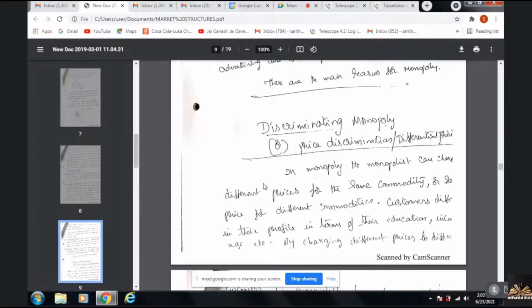Like for example, let us take the example of Central Railways as a monopoly. How is price discrimination done based on age? Like for example, if the age is below 10, we have a ticket whose price is less than the adults', isn't it? Children's tickets is what we say. And if the age is above 60, we have a senior citizen quota where we have discounted rates. So this is known as price discrimination based on age.